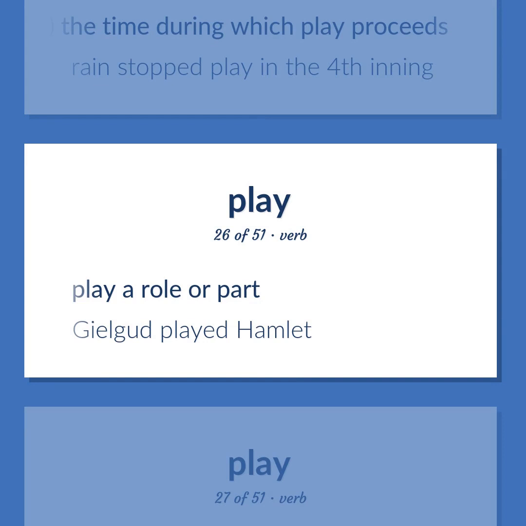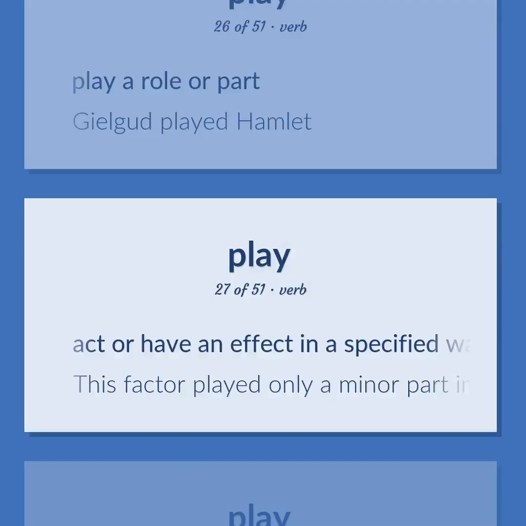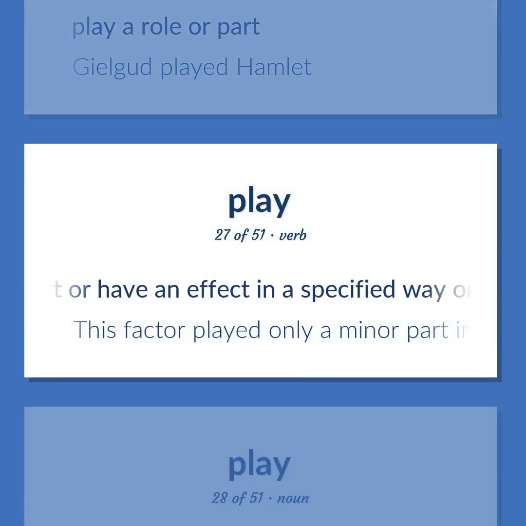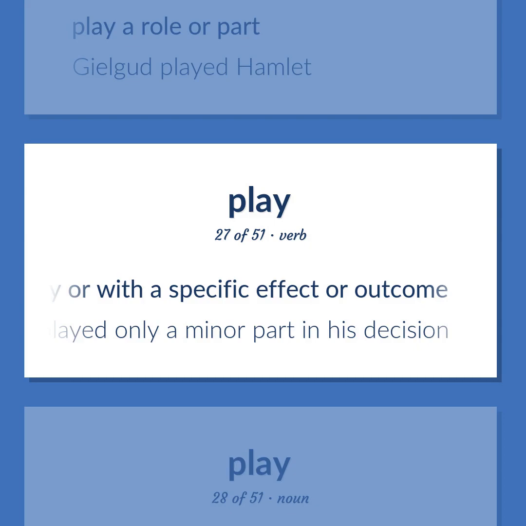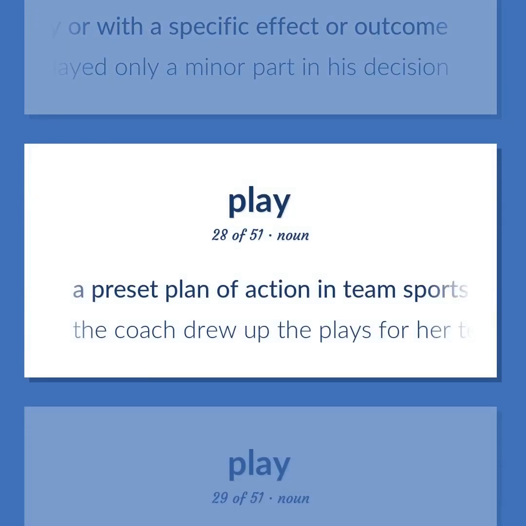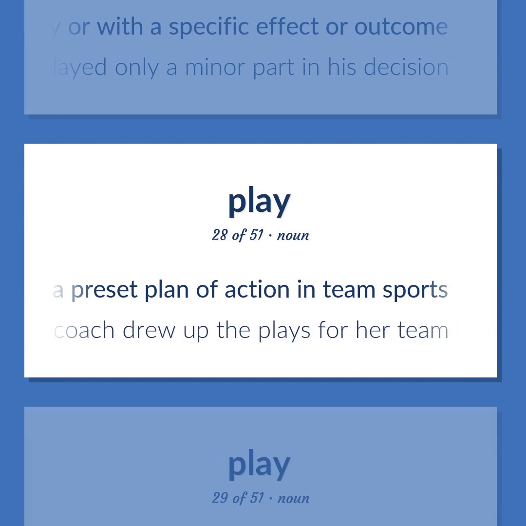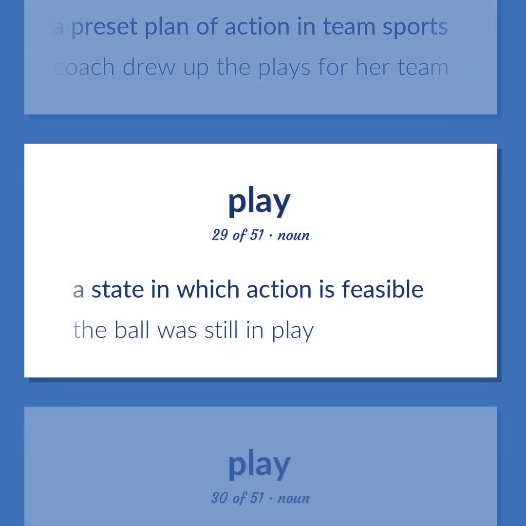Play a role or part. Gielgud played Hamlet. Act or have an effect in a specified way or with a specific effect or outcome. This factor played only a minor part in his decision. A preset plan of action in team sports. The coach drew up the plays for her team. A state in which action is feasible. The ball was still in play.